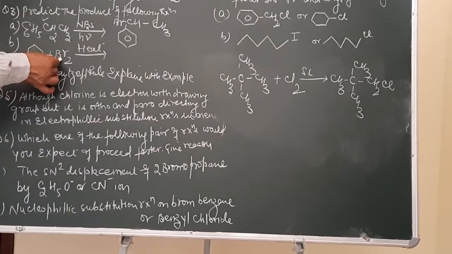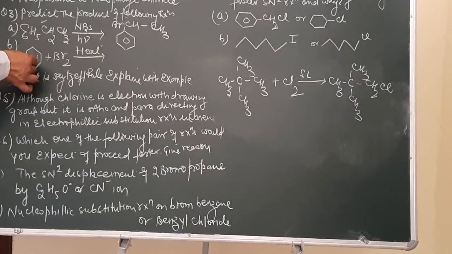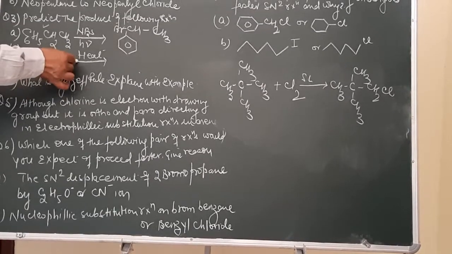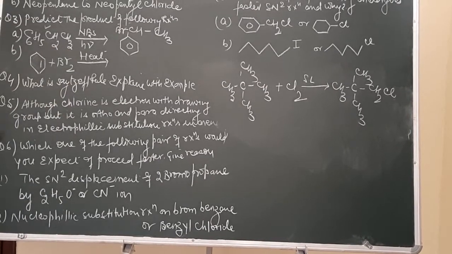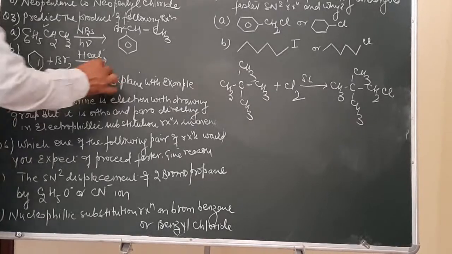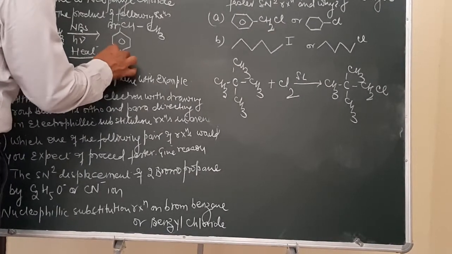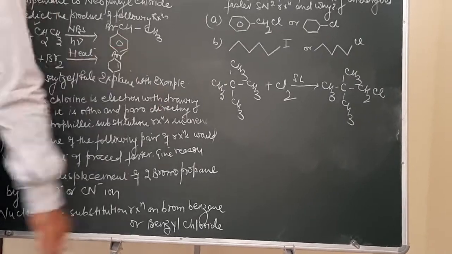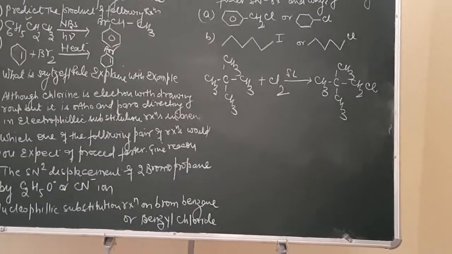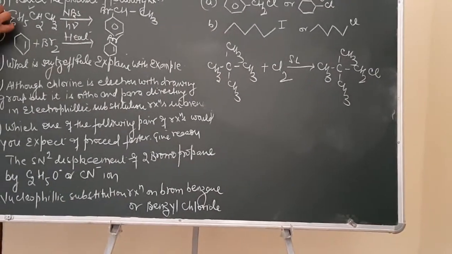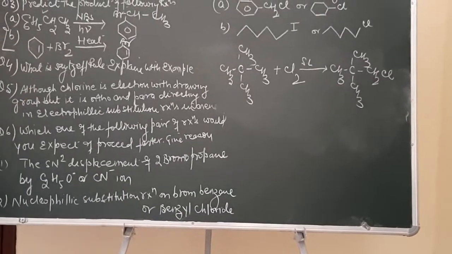Here again, bromine reacts with cyclohexene at high temperature. This again will be an allylic substitution reaction. So the answer to this question will be this one over here. This is the double bond, and this over here will be bromine. So it will be an allylic substitution reaction. Both these cases were allylic substitution reactions.